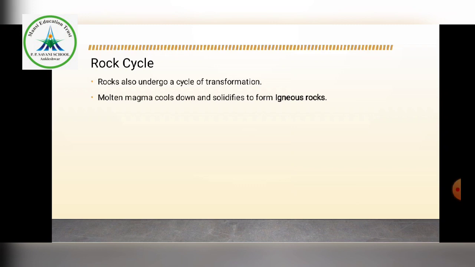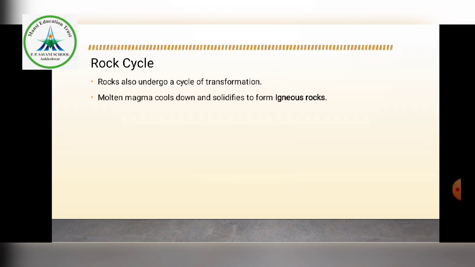Molten magma, that is the first one. This is very important, students. Please be careful, there may be a question related to this, and you may have to study the whole points. Molten magma cools down and solidifies to form igneous rocks. As I told you, when the volcanoes erupt and lava or magma comes out, after some time it cools down and solidifies.